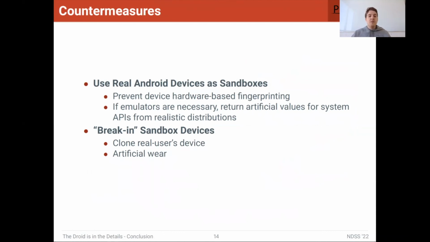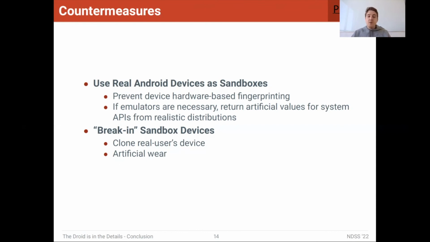So what are the countermeasures? Well, sandbox providers can simply use real Android devices as opposed to emulators. This will prevent all hardware-based fingerprinting that we showed. However, if emulators are necessary, the emulators can simply return artificial values for system APIs that were taken from realistic distributions. So collecting data from real devices would allow these emulators to then return realistic values for this data when a piece of malware asks for it. However, this is a fool's errand, as there could always be a new API endpoint that the malware uses that is not covered by the emulator.